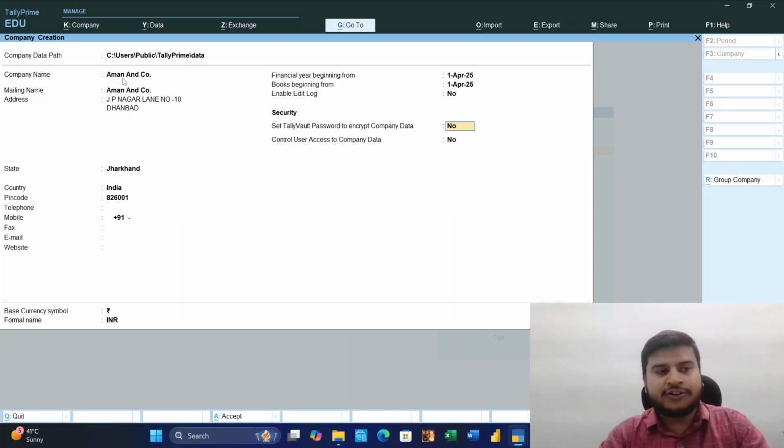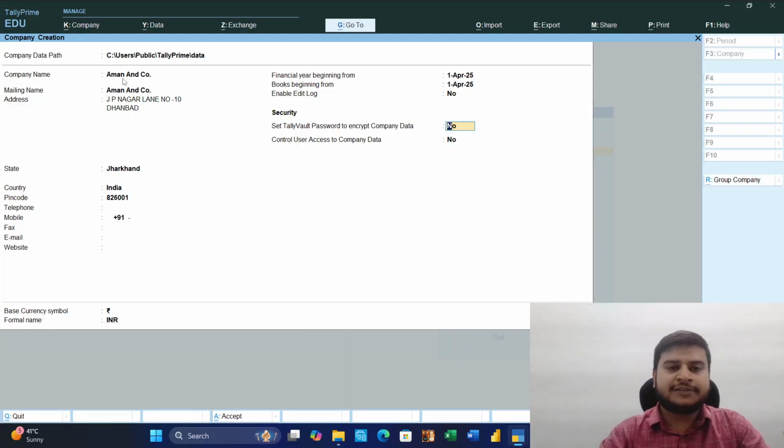If previously in the original I put the amount as 10,000 rupees per piece, and later for any reason I reduce or increase that amount, then it will show that the original amount was 10,000 and the revised amount is 11,000, or suppose 9,000. So the Tally edit log is the feature with which we can keep track of whether any tampering or any change has been done in the books of accounts.